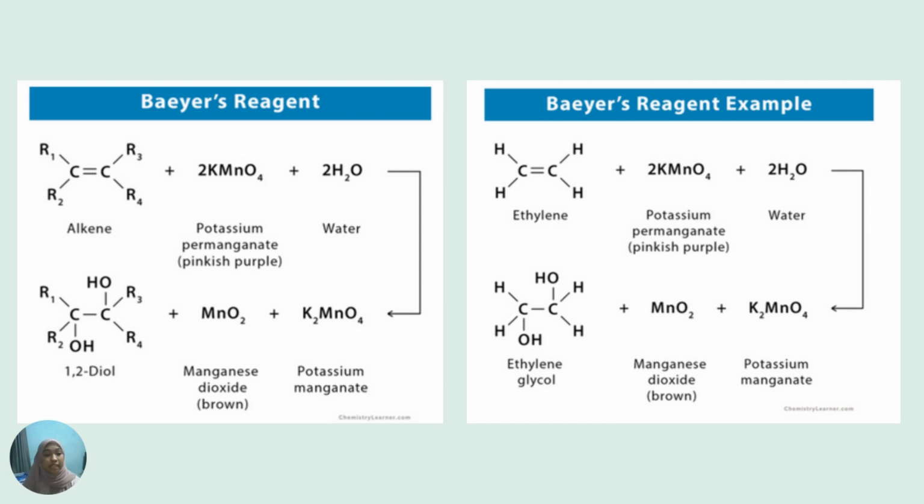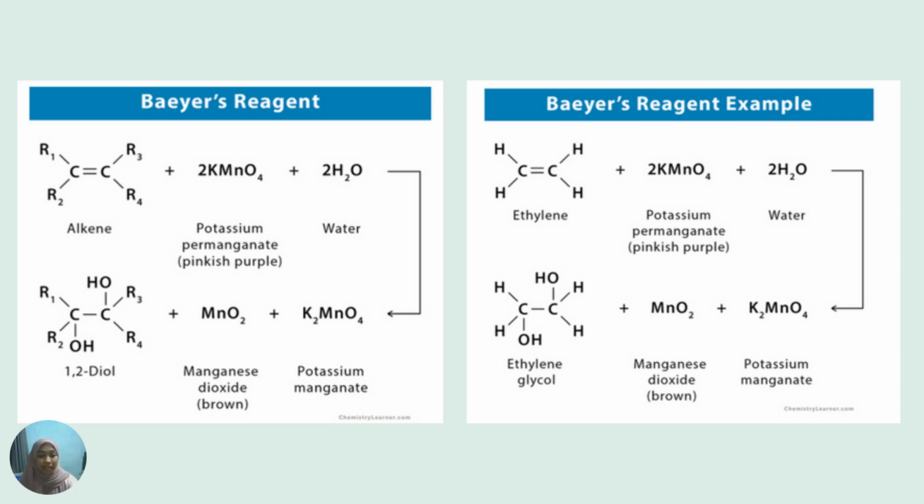So these are the examples of Baeyer's reagent test. The left one is the general equation for the test. Here we can see that when alkenes react with potassium permanganate, which has a pinkish purple color, and also react with water, it will produce 1,2-diol, manganese dioxide and potassium hydroxide.